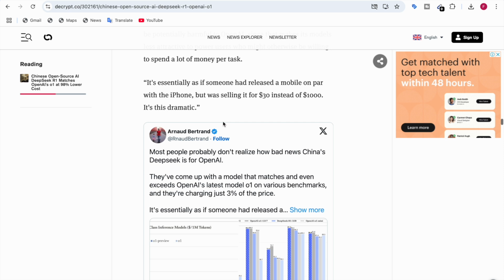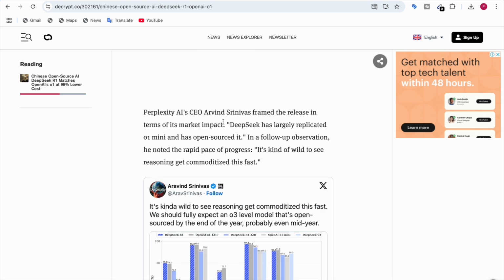And they say that most people don't realize how bad news China's DeepSeek is for OpenAI. They've come up with a model that matches and even exceeds OpenAI's latest model O1 on various benchmarks, and they're charging just 3% of the price.